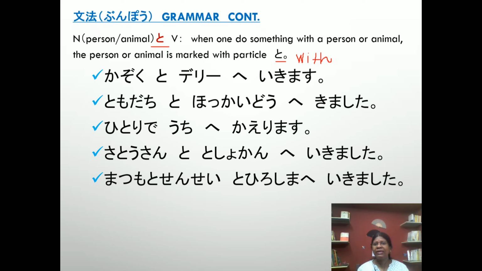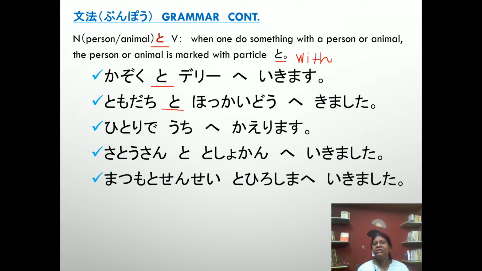Kazoku to Delhi e ikimasu. I go to Delhi with my family. Tomodachi to Hokkaido e ikimashita. I went to Hokkaido with my friend.